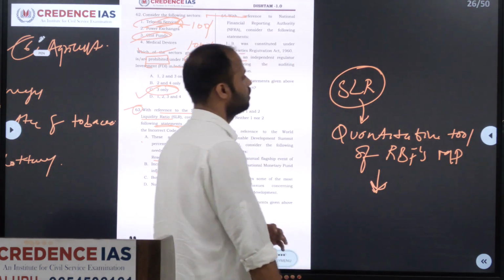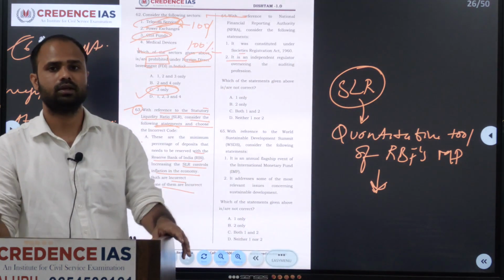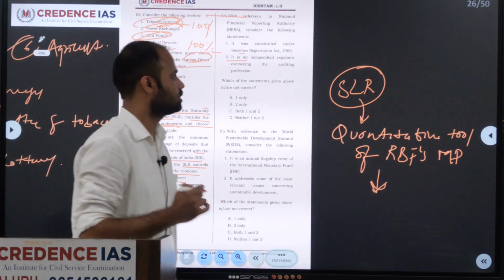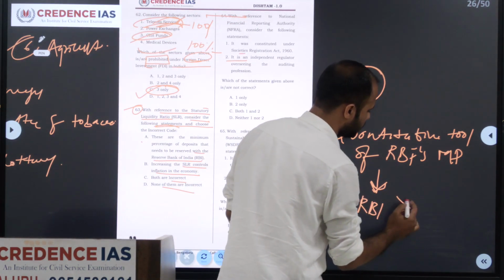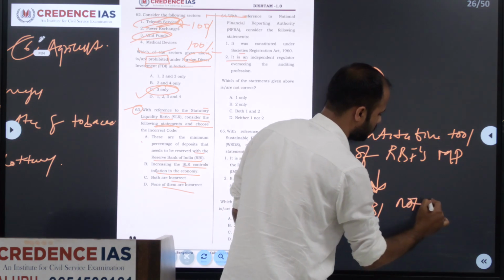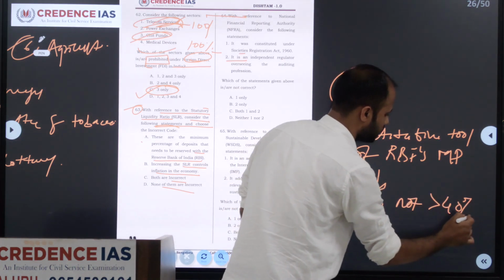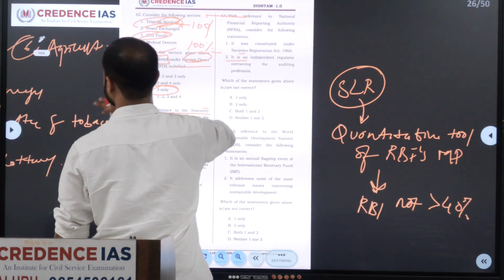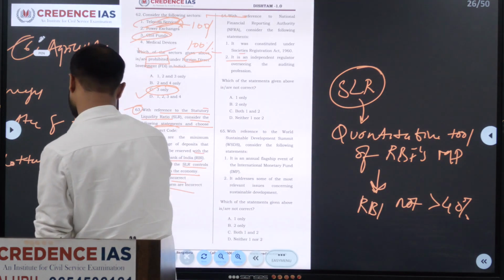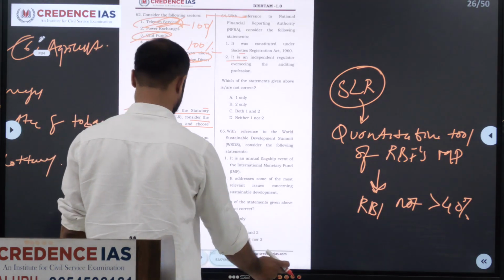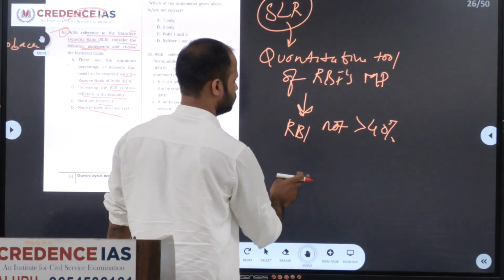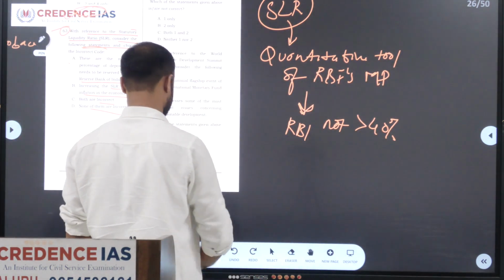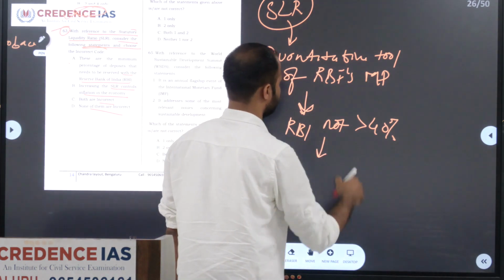So the SLR ratio is fixed by the RBI, and it should not be more than 40%.